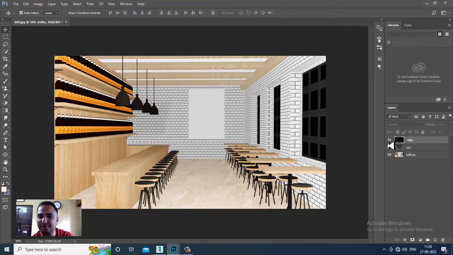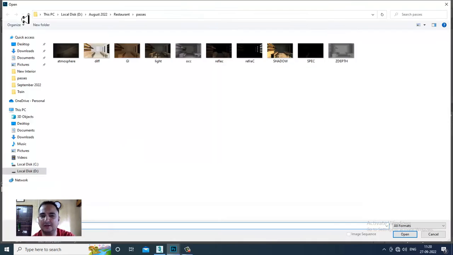As you can see the reflections. So the reflections are possible. This is a different pass which we have generated. That's a reflection pass.